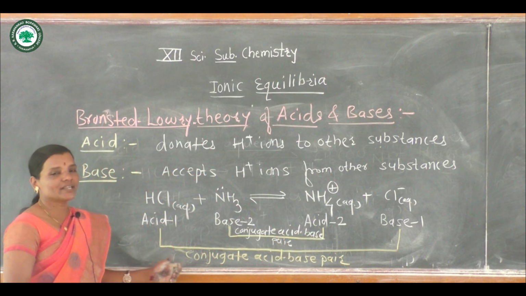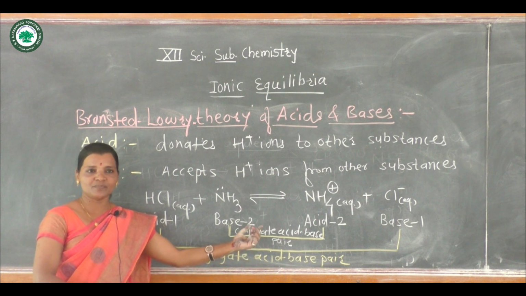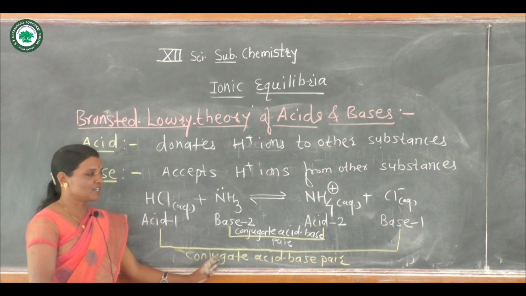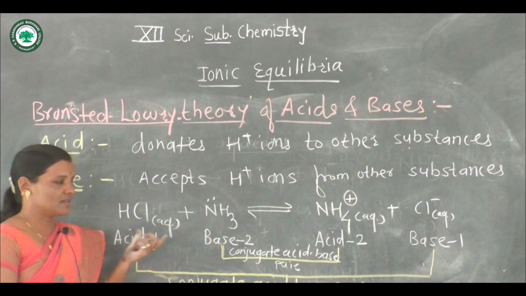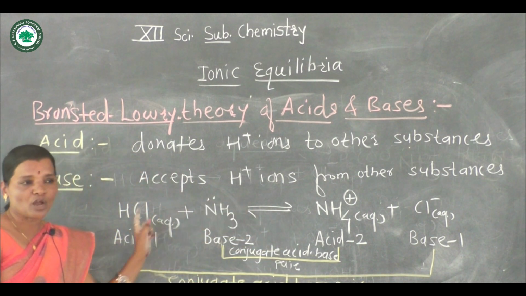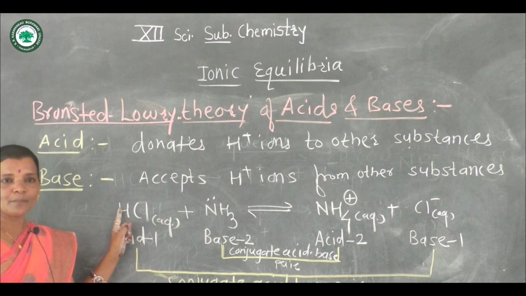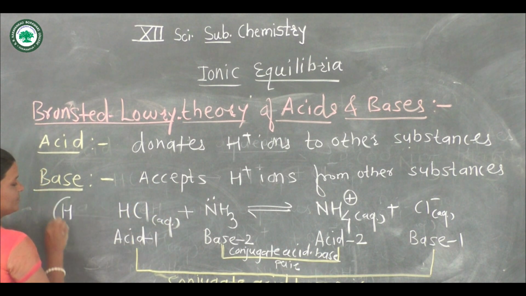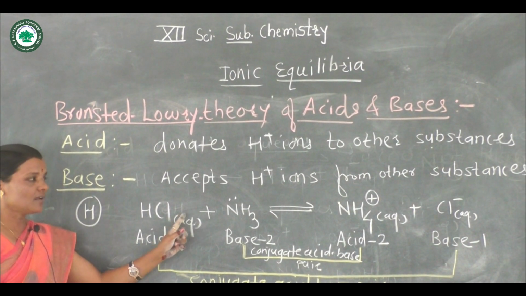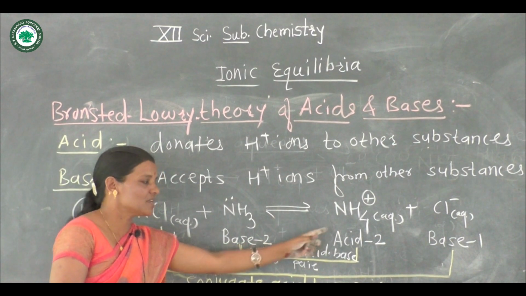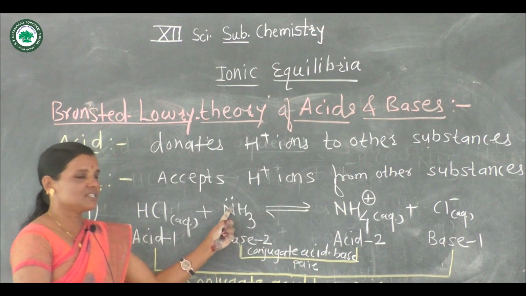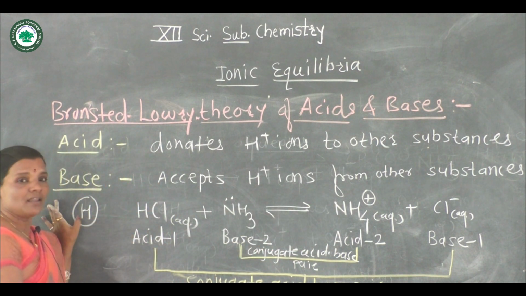Now let us see what is meant by conjugate acid base pair. First observe this reaction. HCl is conjugate acid with conjugate base Cl minus. HCl and Cl minus are a conjugate acid base pair, and if we observe, they differ by 1 proton. Here NH3 and NH4 plus are also a conjugate acid base pair, and these both species also differ by a single proton.